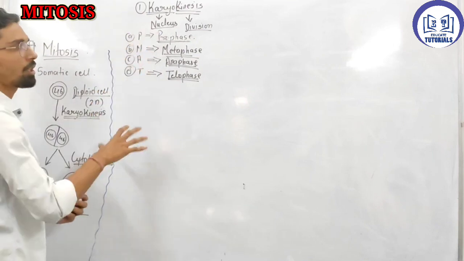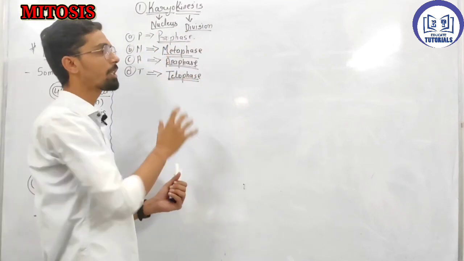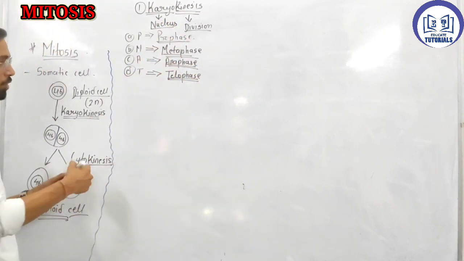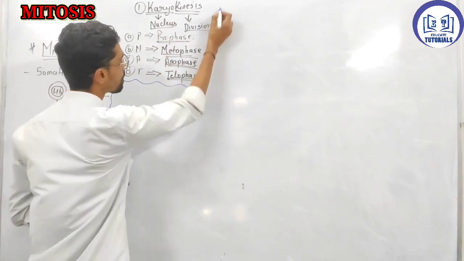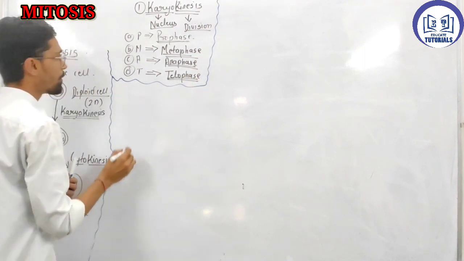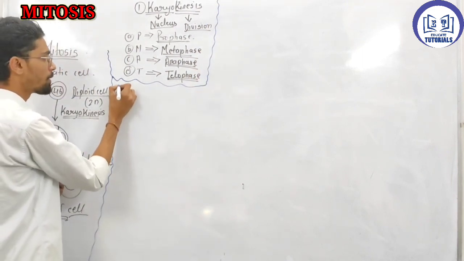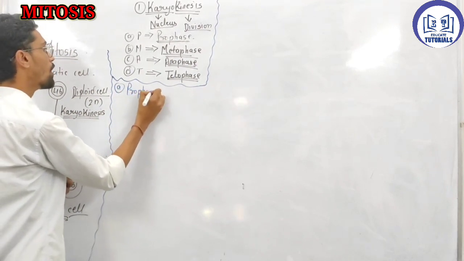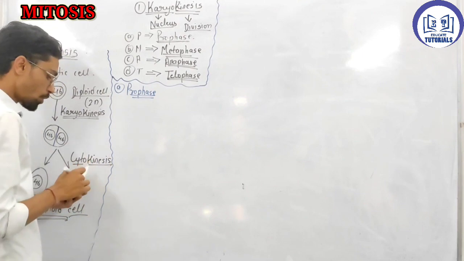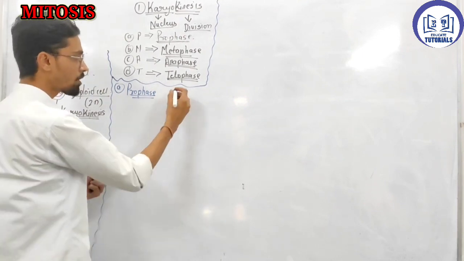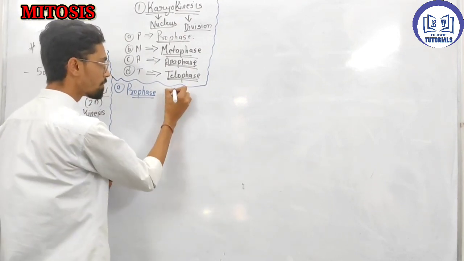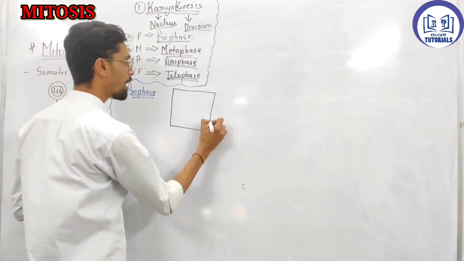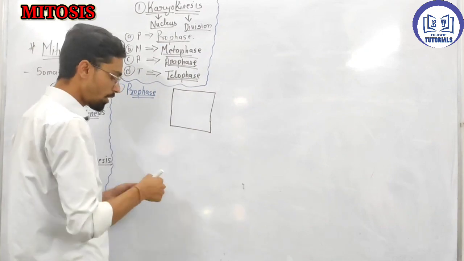After this, we'll see what happens in prophase, what happens in metaphase, what happens in anaphase, all these things. So the first, just keep in mind, is what? Prophase, right? We'll see how prophase occurs in a cell. So for prophase, assume that this is one cell. This is a cell.